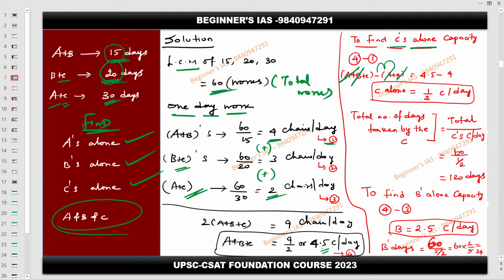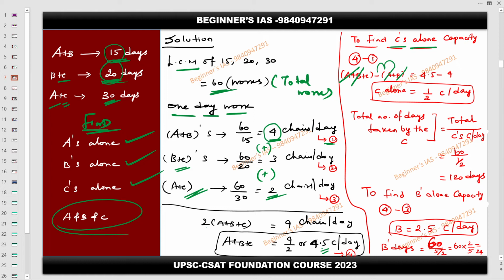Similarly, you need to subtract the RHS. Here the RHS is 4.5. Then what is the RHS here? 4. Therefore subtract this, so 0.5. That 0.5 you can take as 1 by 2. Therefore if C alone is working in a day, then C has the capacity of making half chair per day.